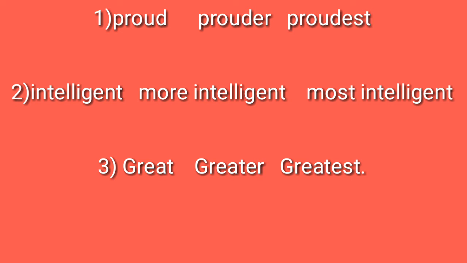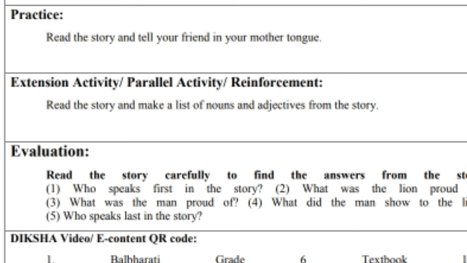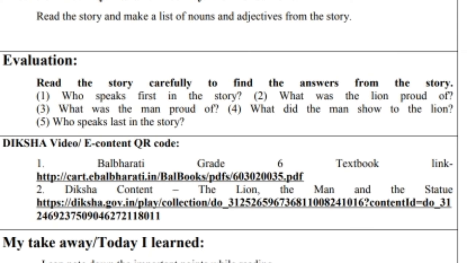So students, I have sorted some of the adjectives: proud, prouder, proudest; intelligent, more intelligent, most intelligent; and great, greater, greatest. Write down in your notebook. And for practice, read the story and tell your friend in your mother tongue. अपनी मातृभाषा में अपने दोस्तों को, तुमच्या मातृभाषेत तुमच्या मित्राला मैत्रिणीला ही गोष्ट तुम्ही सांगू शकता.